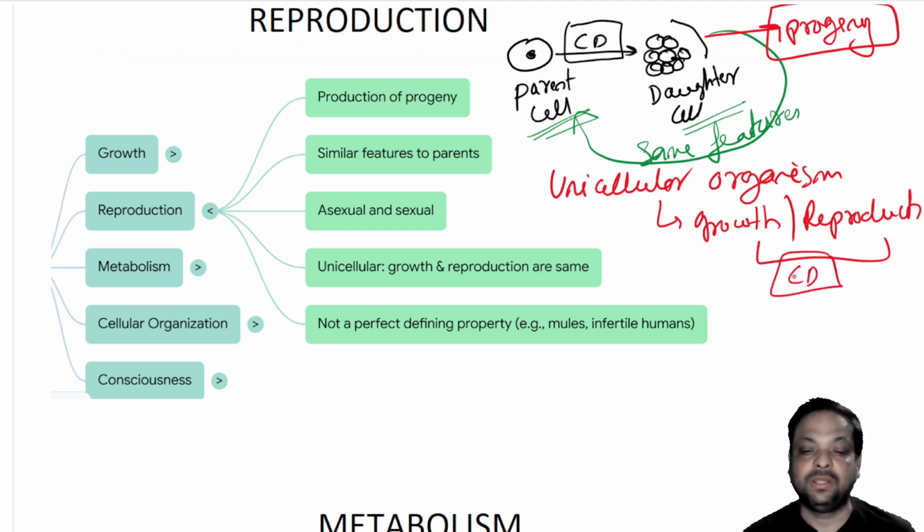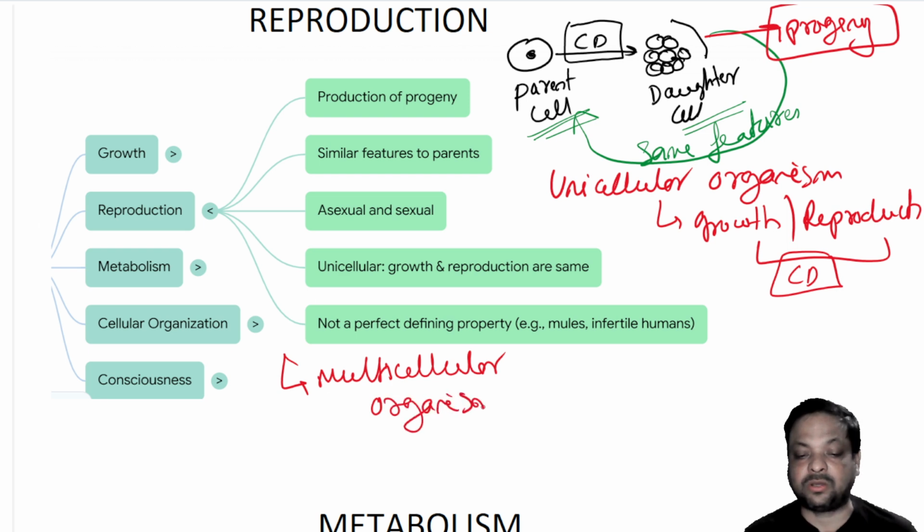But when we talk about multicellular organisms, what happens? In multicellular organisms, two factors are present. One is called asexual reproduction. Another one is called sexual reproduction.